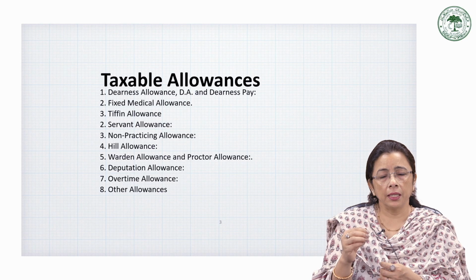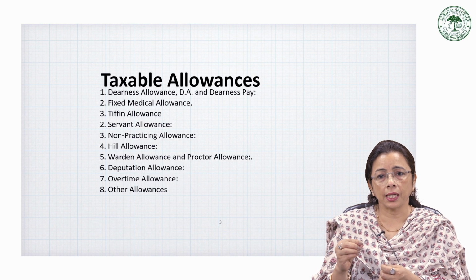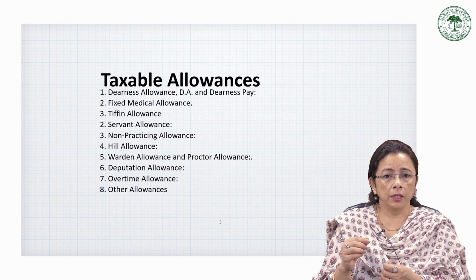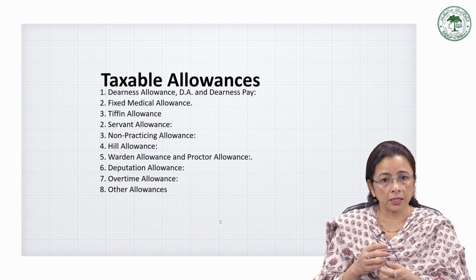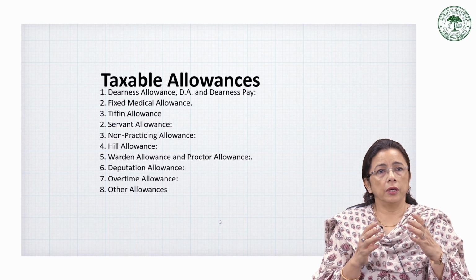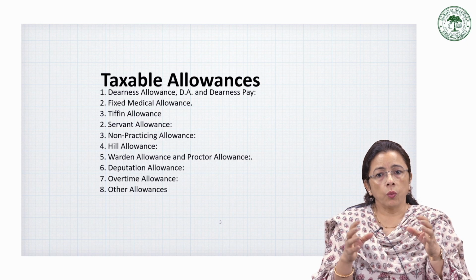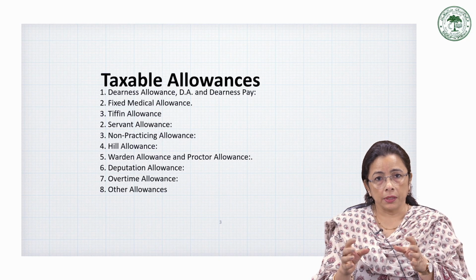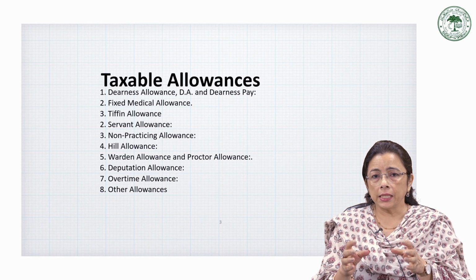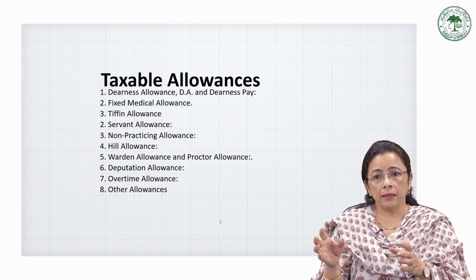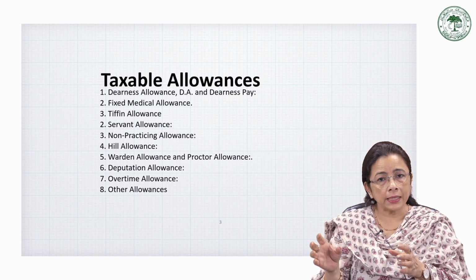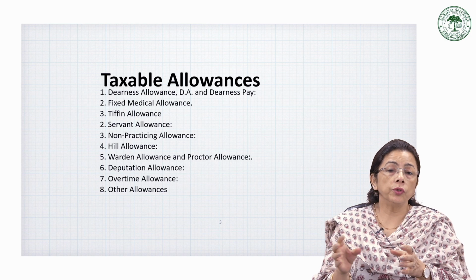So there are some detailed examples of the most commonly fully taxable allowances. First is dearness allowance and dearness pay. What is dearness allowance? As I already said just now, it is one of the most widely provided allowances. It is attached to almost everyone's salary. It is meant to compensate the employee for the rising cost of living due to inflation.